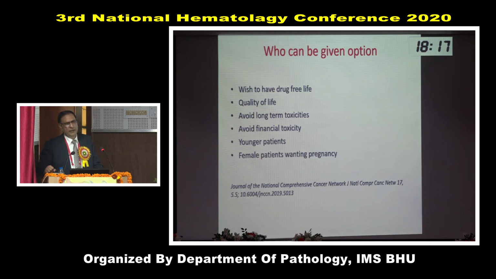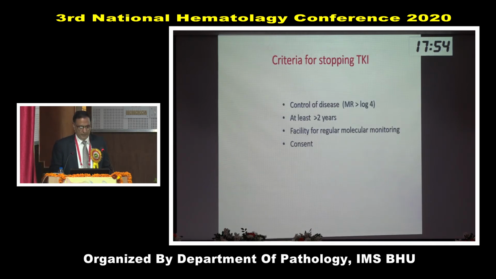Younger patients say that if I was 60 years of age, I could have agreed to lifelong treatment. My age is 25 years, 28 years. I don't want to take a drug lifelong. So please put me in this trial and start treatment in such a way that the drug can be stopped. And female patients who want to be pregnant, because during pregnancy we cannot give TKI. In these patients, we can try to stop the treatment.